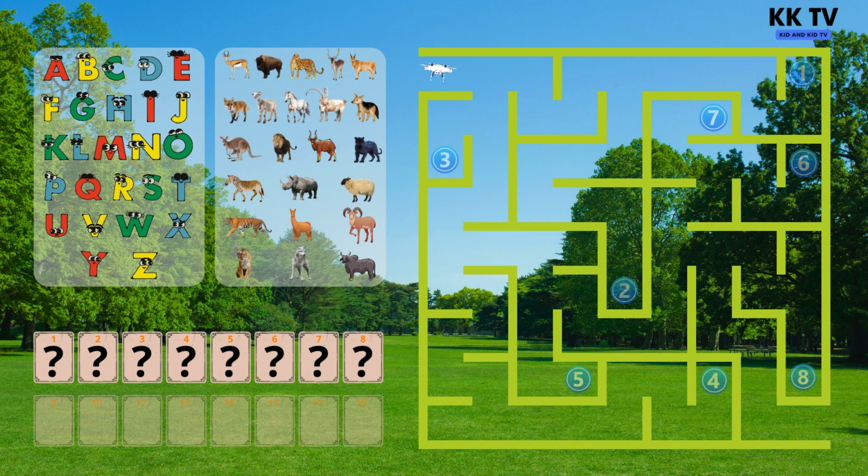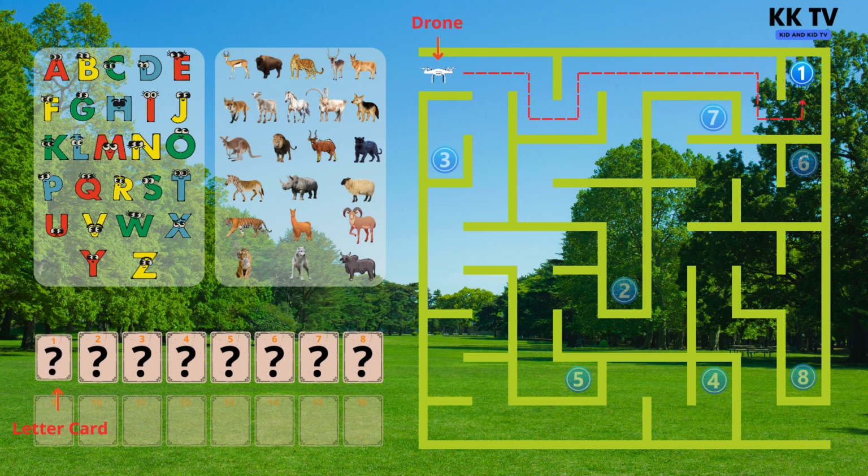Hi, kid. This time we will learn letters and animal names. Next, letters and animal pictures will be displayed. The drone will fly to the number sequence to be able to open the letter card. Once finished, we will know the name of the animal displayed. And let's play.